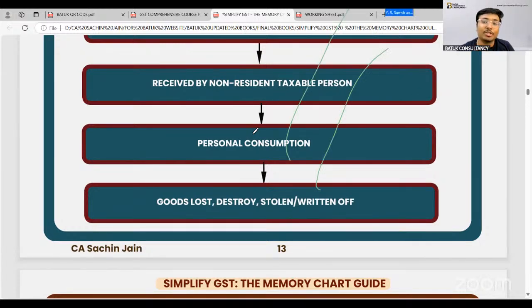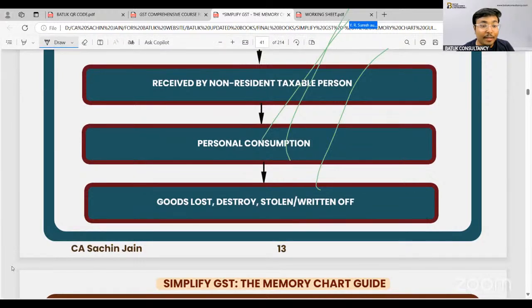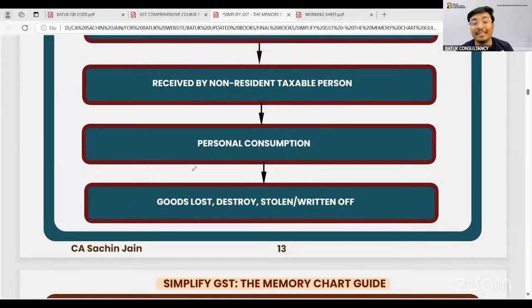In case of lost, stolen, destroyed, the point is that you are not paying the output tax because the goods have already been lost. So you are not supposed to pay any taxes to the government. When you are not paying the output tax, how can you avail the benefit of input tax credit? Hence government is saying that you have to reverse the input tax credit.